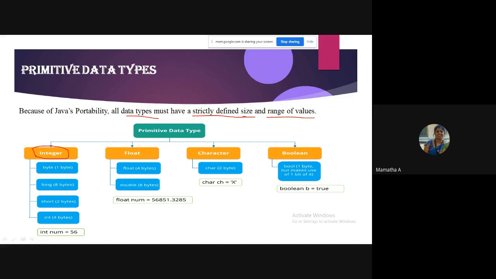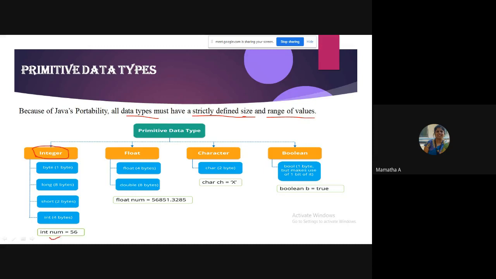Try to understand, it is fixed. Why is it fixed? Because Java is a portable language. It has to be executed on any machine without any problem. That's the reason it is fixed. Under float, you have two, float and double. Float is 4, double is 8. Under character, you have char, which is made up of 2 bytes. Remember, char is made up of 2 bytes. Boolean, you all know, is just 1 byte, not more than that.